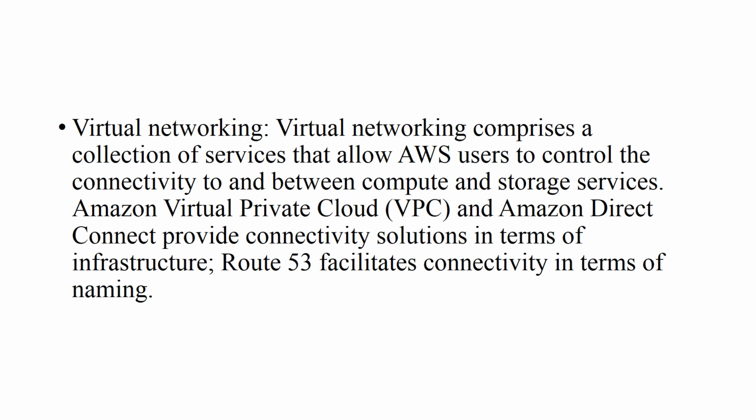Virtual networking on AWS consists of a collection of services which allow AWS users to control the connectivity and where the connectivity is required.